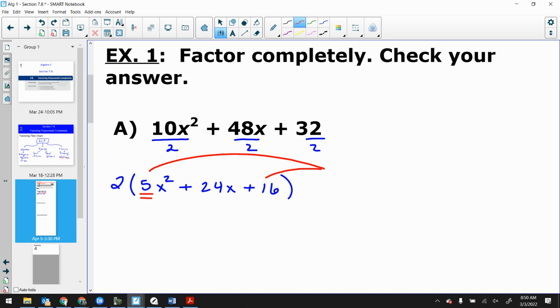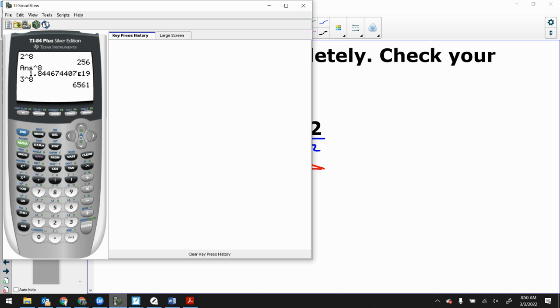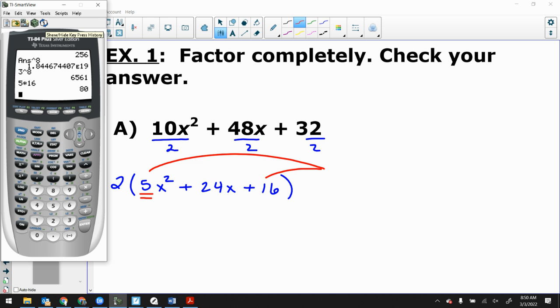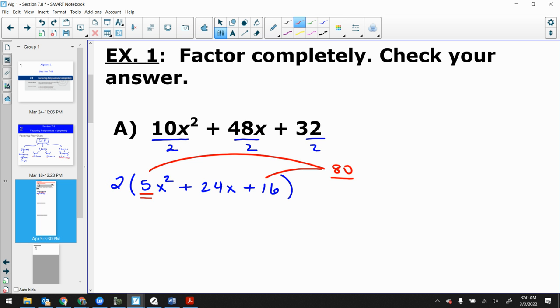What is 5 times 16? 5 times 16 is 80. So I'm going to say factors of 80 that add together to get 24. Factors of 80 that add to get to 24. What are they? 20 and 4.